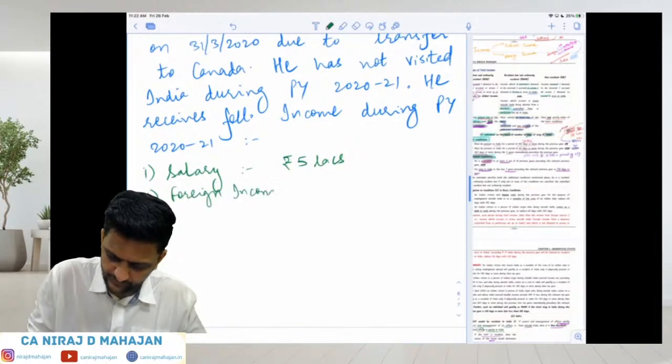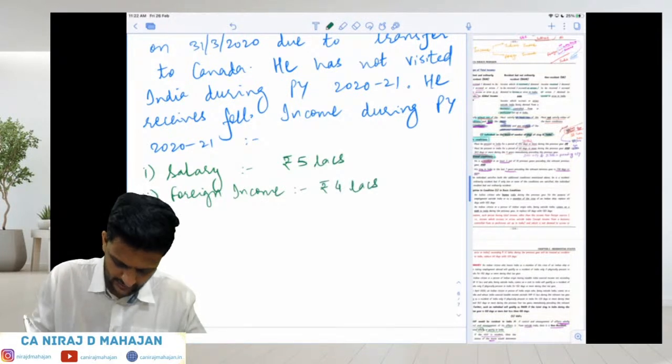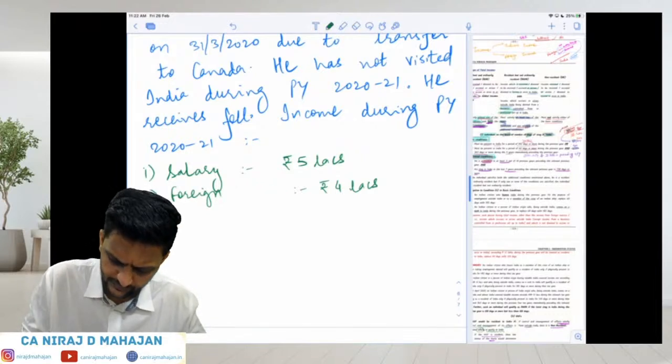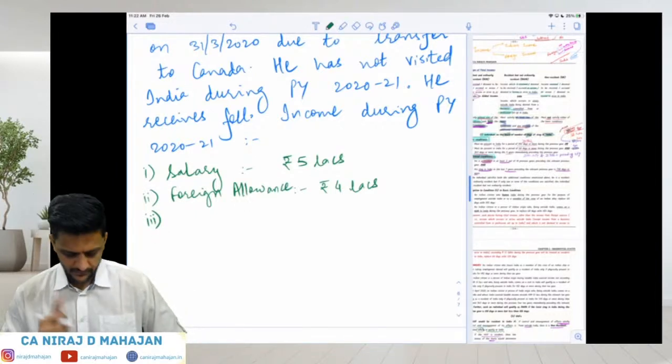Foreign allowance, rupees 4 lakhs. Pay attention.